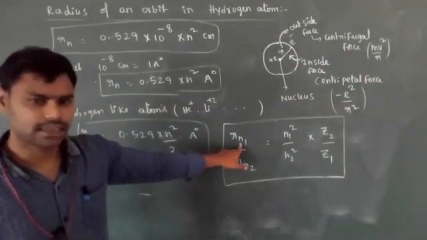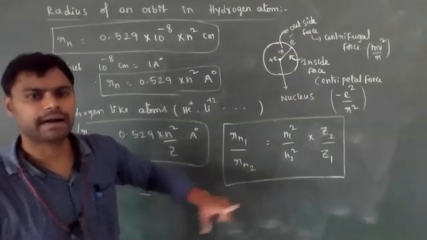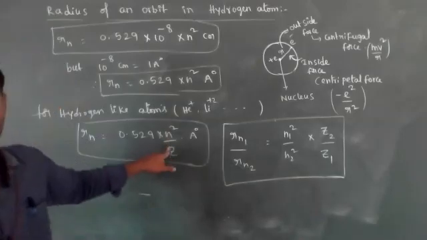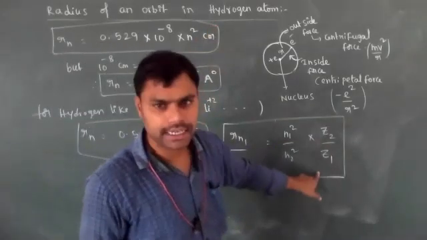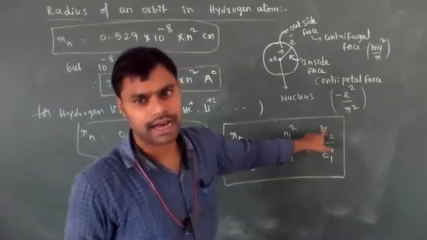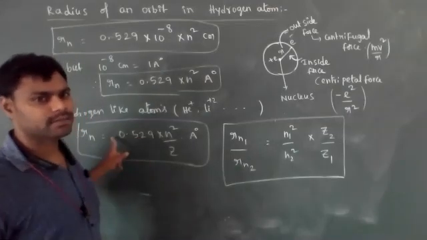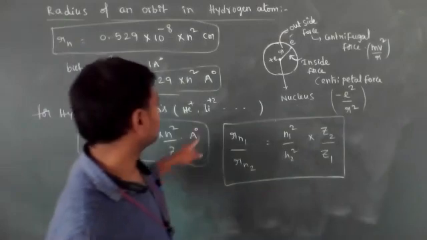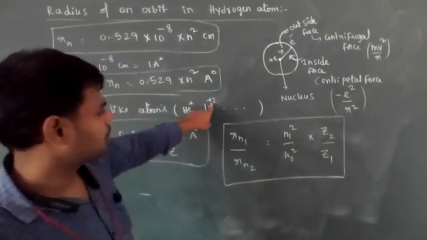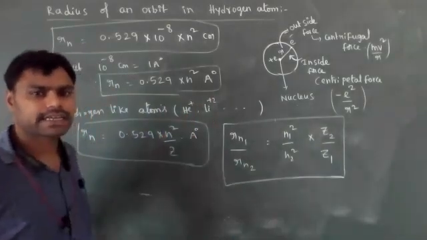The radius, maybe it is in the first shell or second shell, those values they will give. And for comparison between two atoms, maybe hydrogen or lithium, then z1 and z2. See, as the atomic number increases, the radius decreases. Because for hydrogen like species, as the atomic number increases, the positive charge of the nucleus increases, then the radius will decrease.